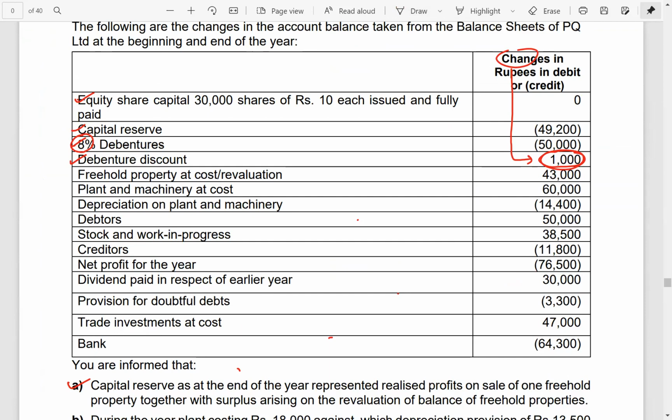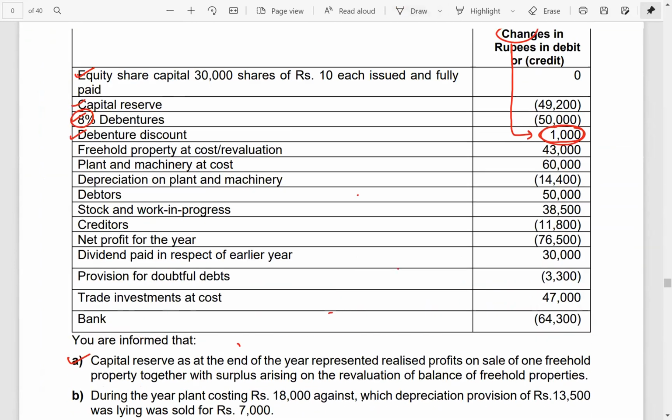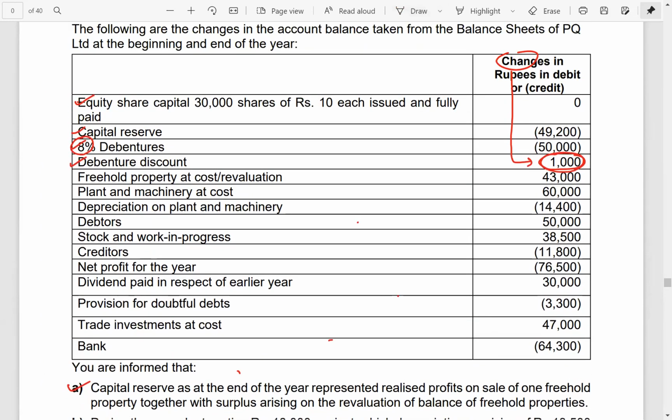We issued the debentures at a discount of 1,000, and still the balance in the debenture discount account is also 1,000. If we would have written off some part of discount on issue of debenture, then the change between the opening balance and closing balance would not have been 1,000. It would have been something else.